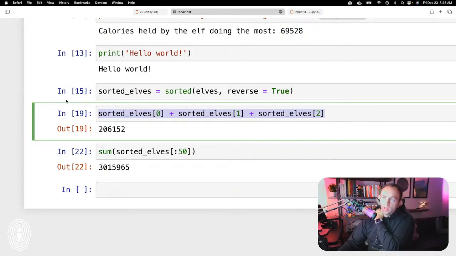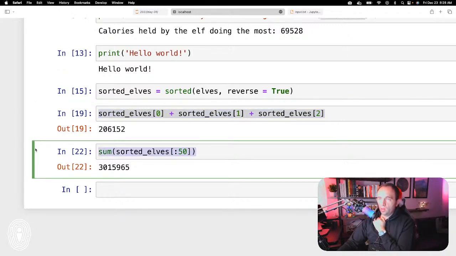So that's where it's much better to learn these things. And that's where I was saying, again, Advent of Code is really great for learning these sorts of things, because these are the sorts of things that you can then take back and apply to your regular work in the real world. So that is day 1 in the books.